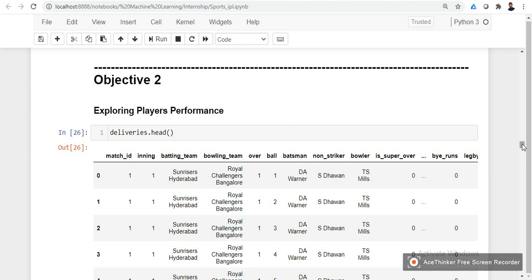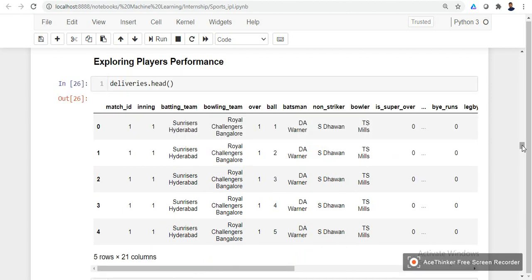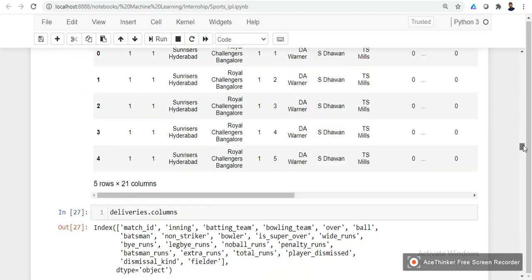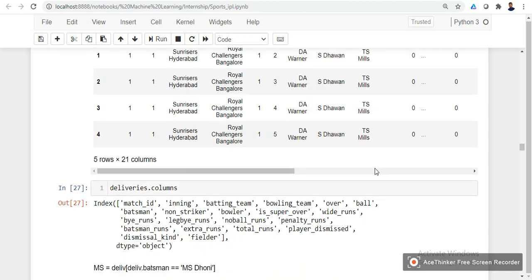This deliveries data set contains ball to ball information, over to over and ball to ball. We can see the insights of this data set. We have attributes like innings, batting team, bowling team, over, ball, batsman, striker, non-striker, total number of runs scored and the player dismissed. All these things we can observe here.